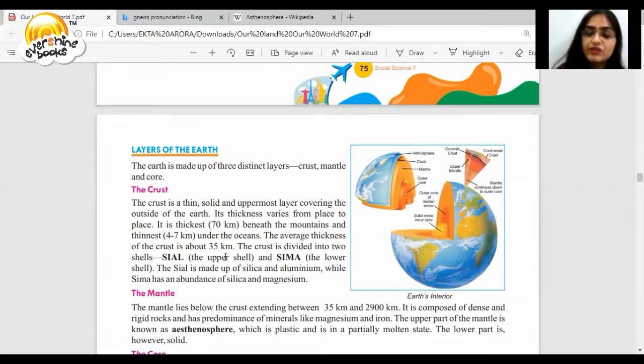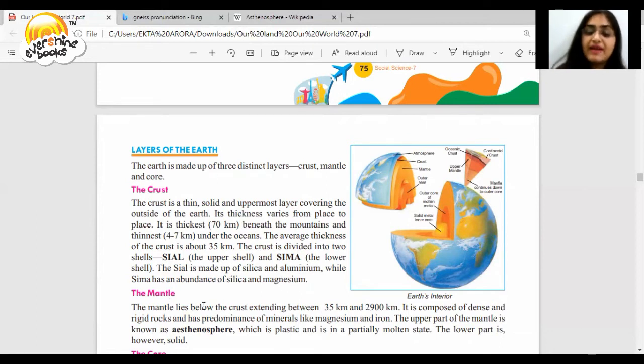The crust is divided into two shells, SiAl, the upper shell, and Sima, the lower shell. The Sial is made up of silica and aluminium. That is why Si, silica, Al, aluminium. While the Sima is made up of silica, Si, and magnesium, Ma.